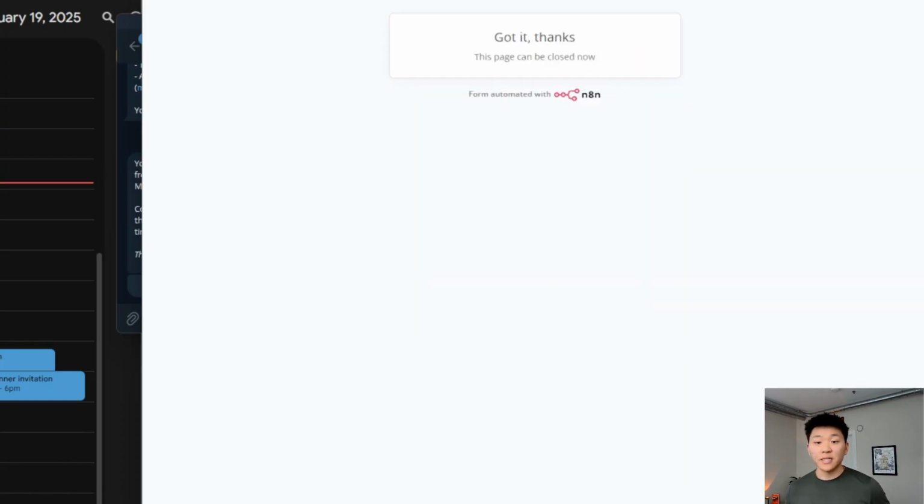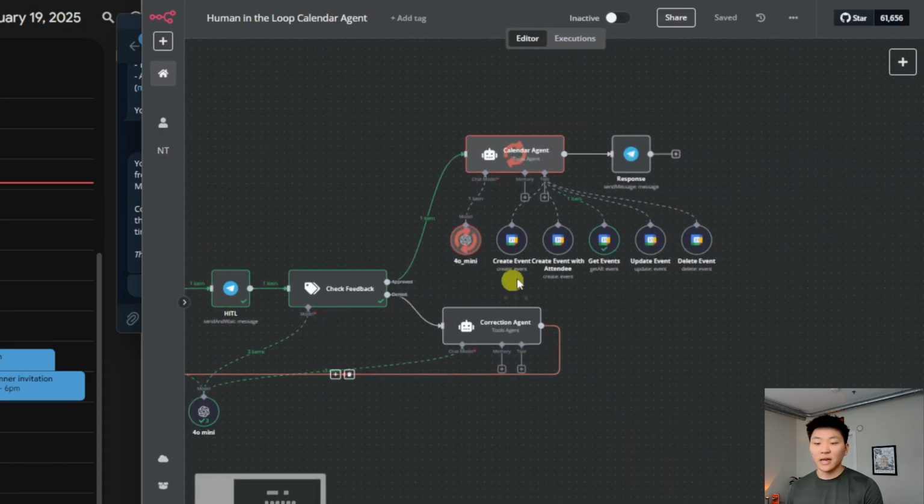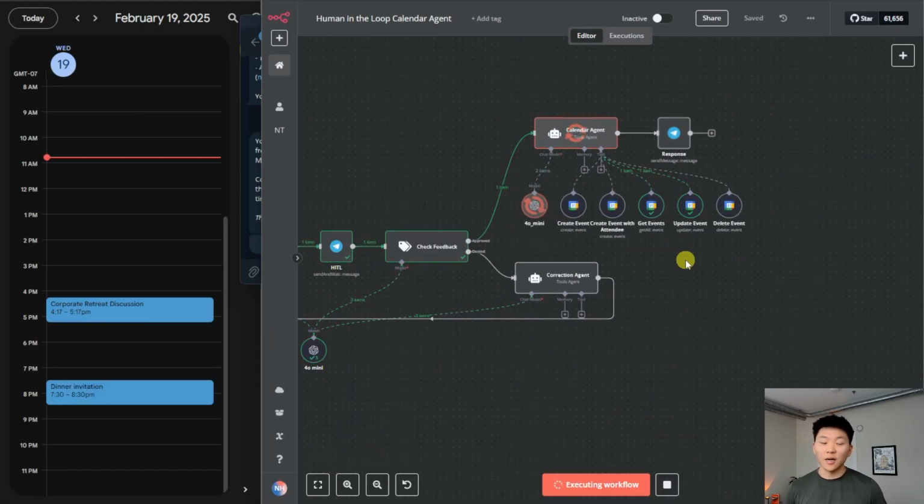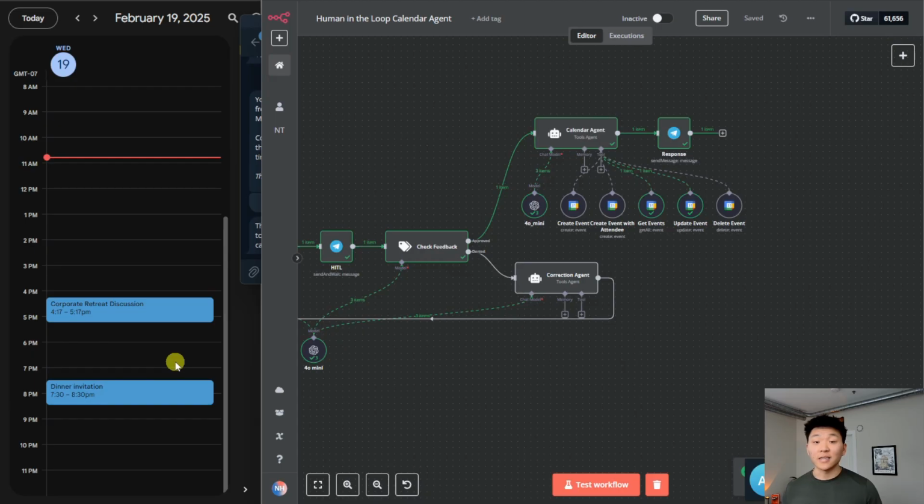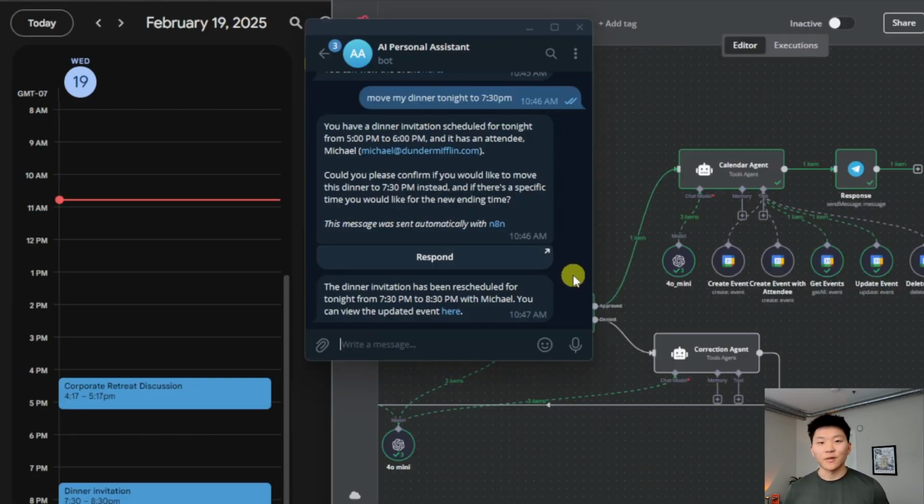And then as soon as I submit this and go back to the workflow, we can see it's going to go up here to the calendar agent who's going to get events in order to update the event. And then on the left-hand side, you can see that that dinner invitation got moved to 7:30. Then finally, our Telegram assistant responds and says, the dinner invitation has been rescheduled for tonight, 7:30 to 8:30 with Michael. You can view the updated event here.